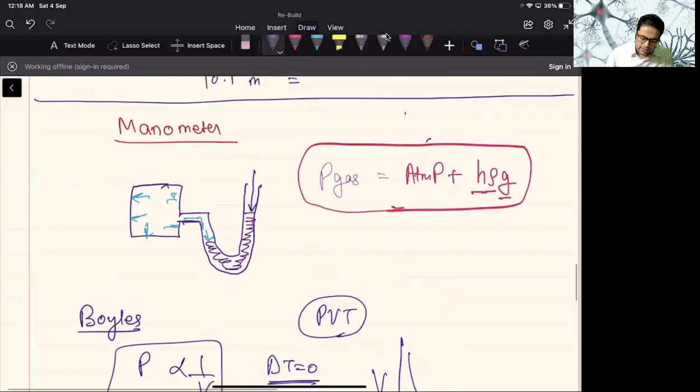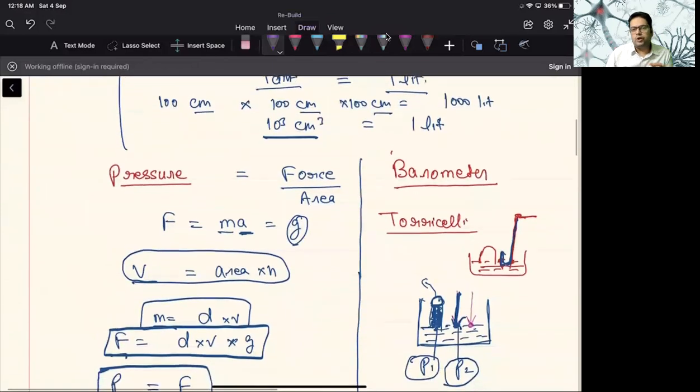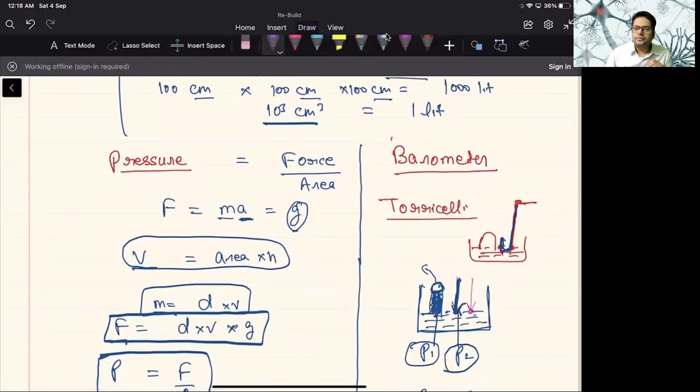So this is what we can understand. This is the basics and how we can use these properties: pressure, volume, and temperature. So read it. Try to learn how to find out the pressure of a liquid column at a point. This is going to be used on most occasions. Charles' law is very easy. Volume is directly proportional to temperature when pressure is kept constant. But how this absolute scale of temperature is relevant in Charles' law, we'll talk about it. And in our next lecture, we'll talk about the kinetic theory of gases, and then the ideal gas equation. The kinetic theory of gases is the theoretical foundation of the ideal gas equation.